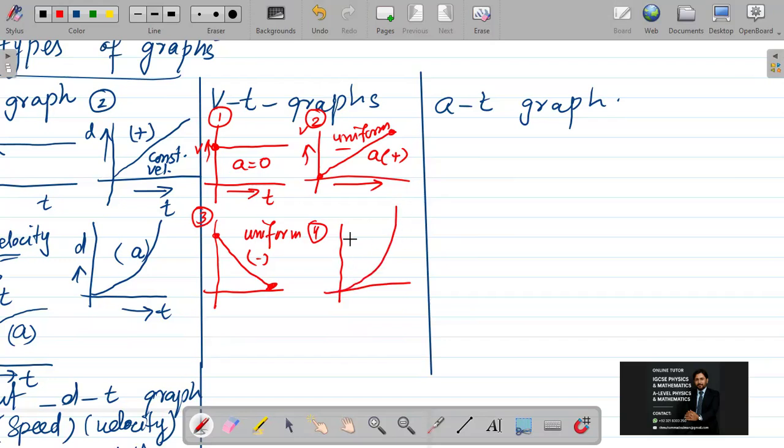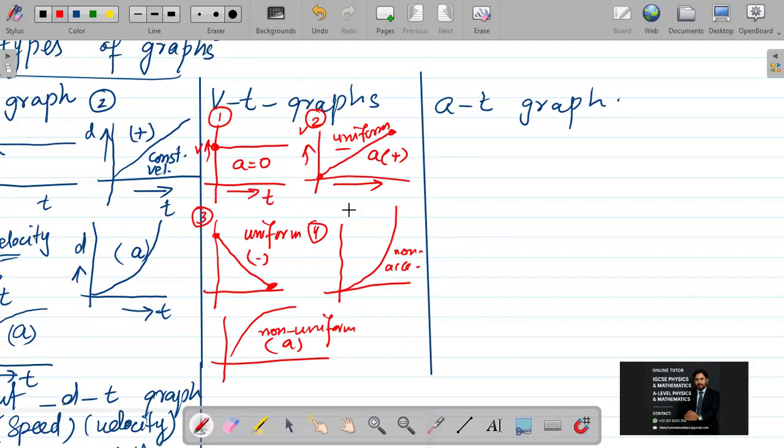It will be non-uniform acceleration. It should be like in this form. It should be non-uniform acceleration I am obtaining there. And this is non-uniform acceleration also.